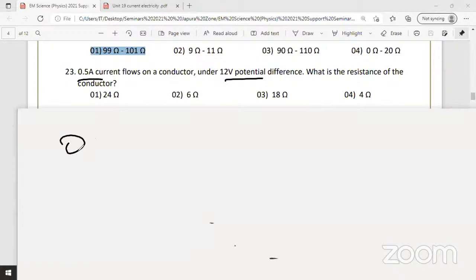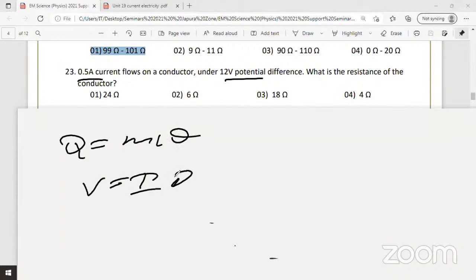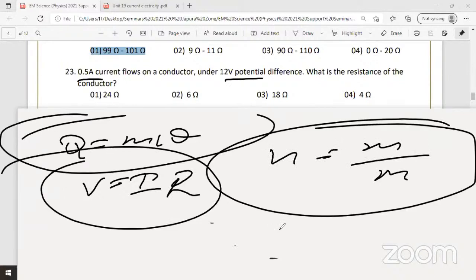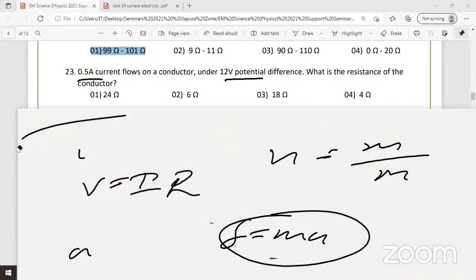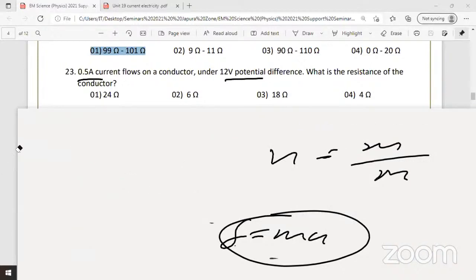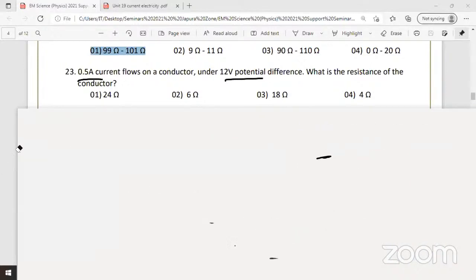Every year you are getting equations from Q equals mc theta, no doubt. V equals IR, you are getting the questions. Moles equal mass over molar mass. Otherwise it will be F equals ma. Acceleration, how to calculate: a equals v minus u over t. Those are the basic equations. My advice: take a blank paper and write all the equations that you have learned in physics. There can be about 30 to 40 equations.